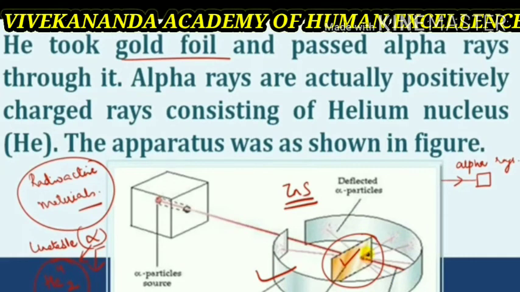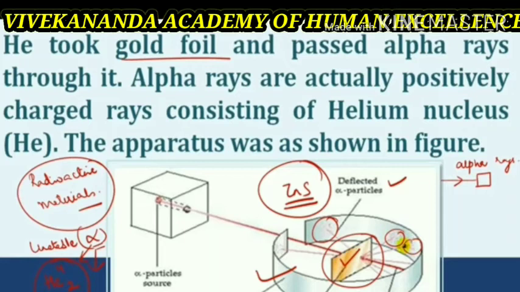When they strike, they produce a glow on the zinc sulfide coating around the gold foil. When alpha particles are passed through it, we can see them striking at different places with different angles.